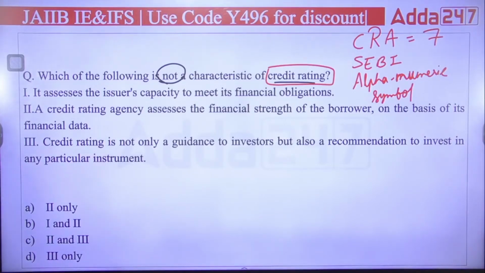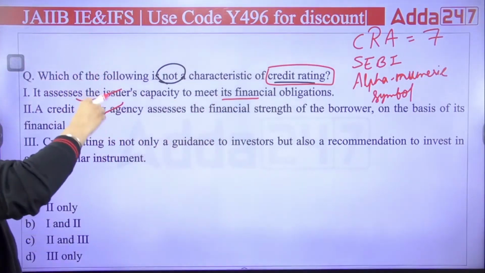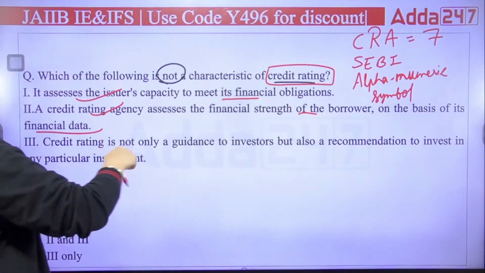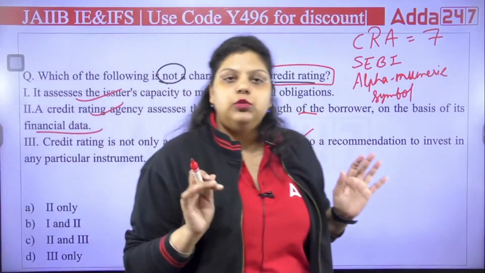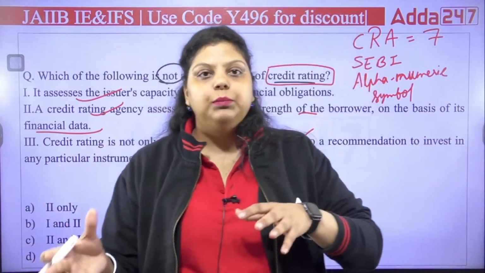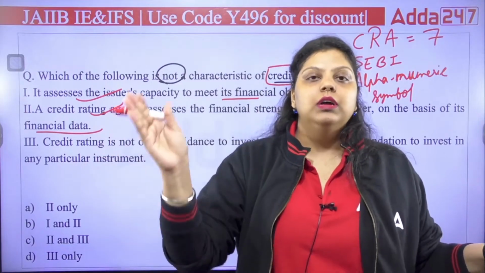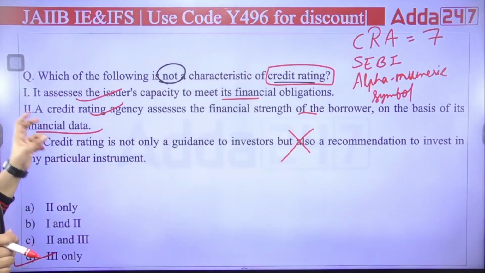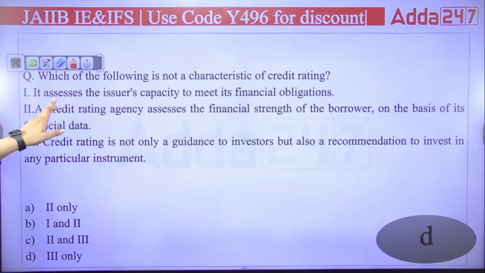Okay, so first is correct. It actually assesses the issuer's capacity to meet its financial obligations. Second is also correct, that rating assesses the financial strength of the borrower on the basis of the data available. But credit rating is not only a guidance to the investor, but also a recommendation? No. The credit rating agency will only let you know what are the chances of repayment of the loan if you provide it to someone on the basis of the data available with them. They cannot recommend, and they will not recommend that you should go for the X company or the Y company. So they do not give the recommendation, they just give you the guidance. Right answer will be your D, third only. It's not a characteristic. Right answer is D.